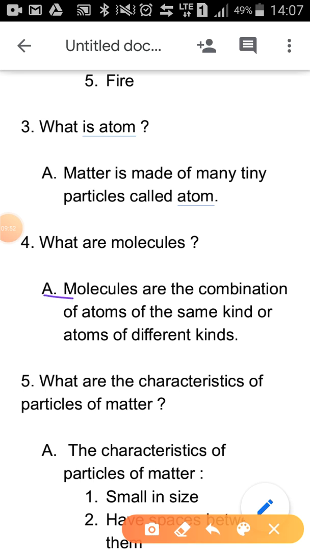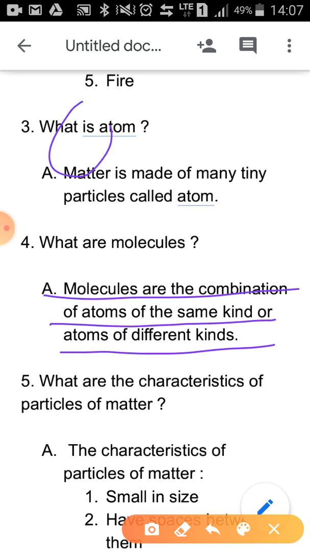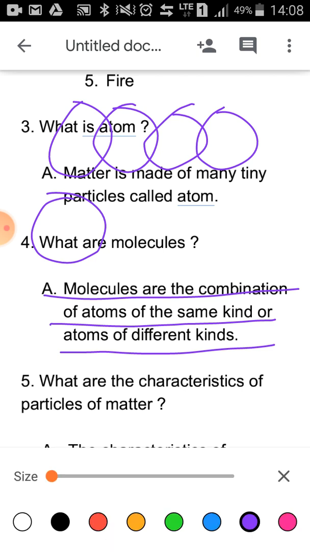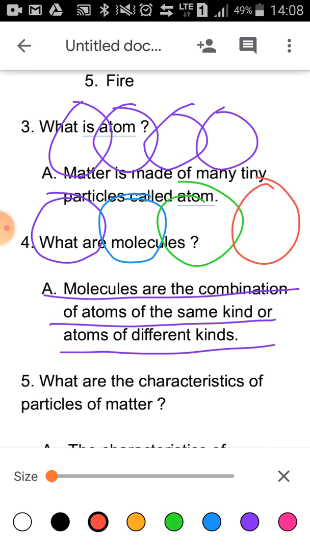So molecules are a combination of atoms of the same kind or atoms of different kinds. It is a group of atoms, either they are of the same kind, or maybe they are of different kinds. Understood?